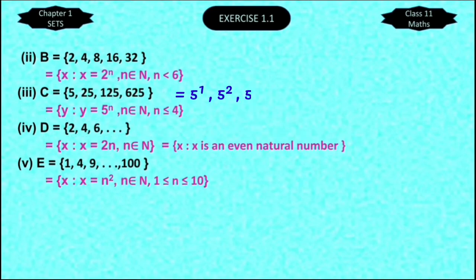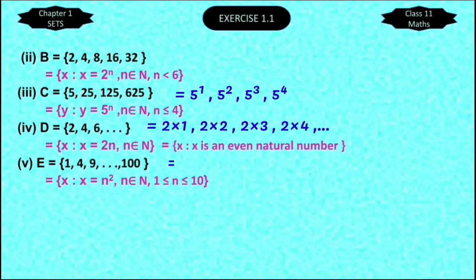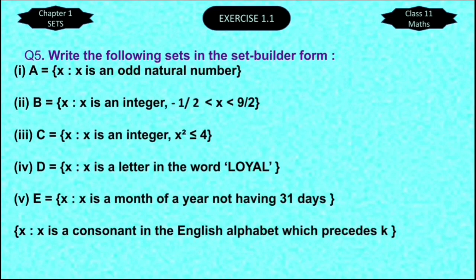If you have completed, then cross-check the various answers. Children, don't worry if your answer is little different from mine, but you have to be sure that if you convert your answer into roster form, you are getting the same given elements. This is an easy way to cross-check your answer. In question 5, listing the elements actually means that we have to write it in roster form. As it is similar to question 3, I want you to complete it yourself. So quickly complete it.